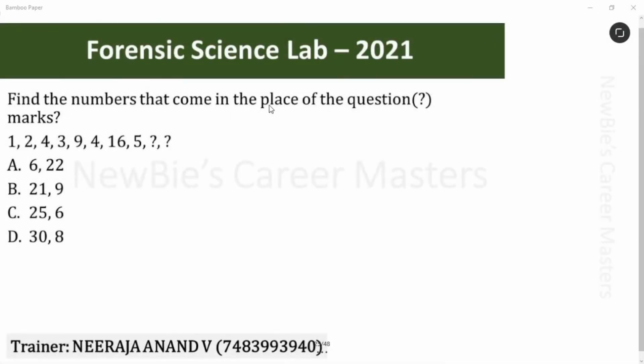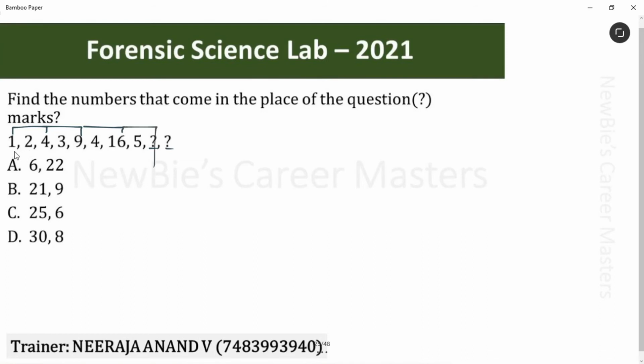Find the number that comes in the place of the question marks. This is a number series concept. We have to find these two numbers. See, 1, 2, 4, 3, 9, 4, 16, 5. It's a very simple series. You have to split this into two series. See, here 1, 4, 9, 16. Next number, you can easily guess.